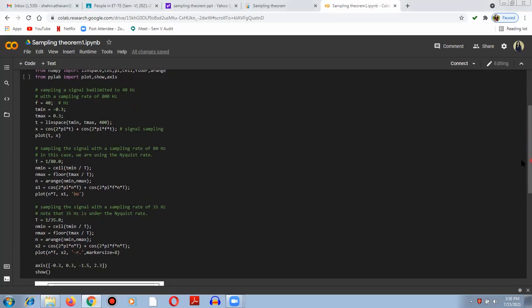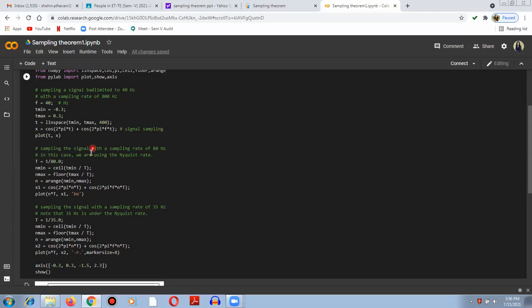So here the first sampling theorem case is band limited to 40 hertz. That means the maximum frequency here is 40 hertz, and the sampling rate is 800 hertz. The input frequency is 40, and these are the time limits, -3 to +3, sorry, 0 to 3. And this is the formula for the incoming signal: x is equal to cos of 2 pi f t plus cos of 2 pi f t. This is the signal which is going to get sampled. So this is the first case, 40 and 800.